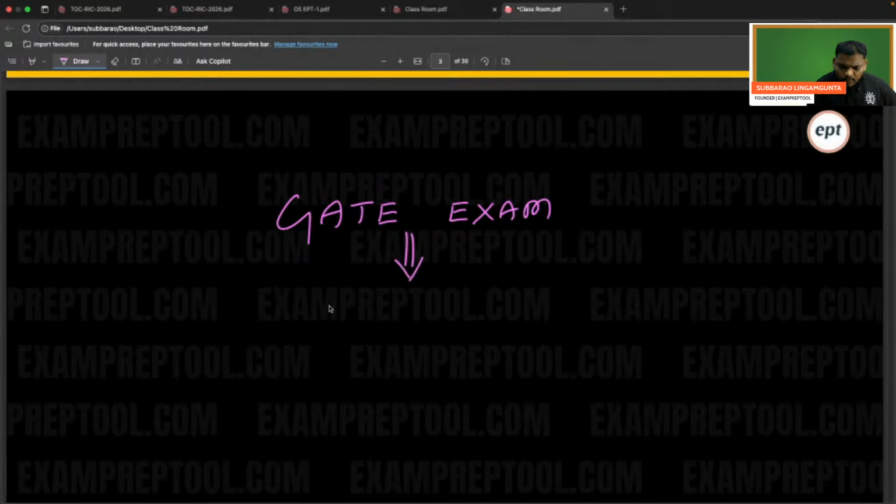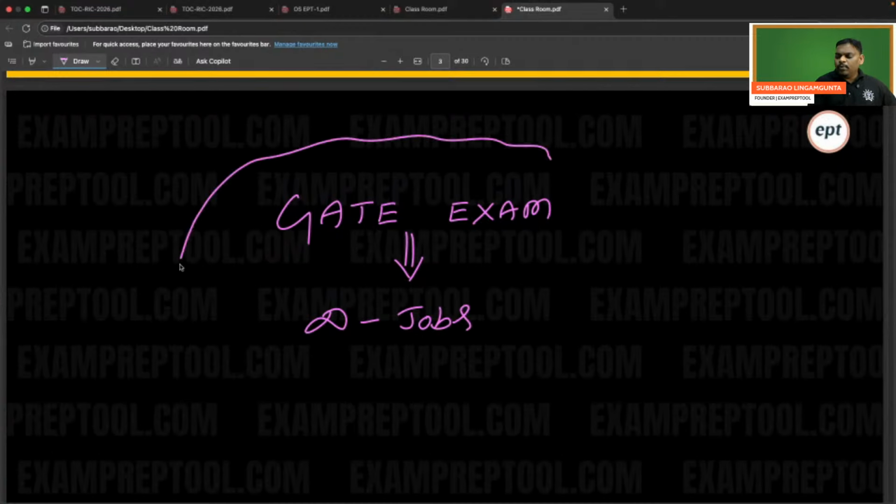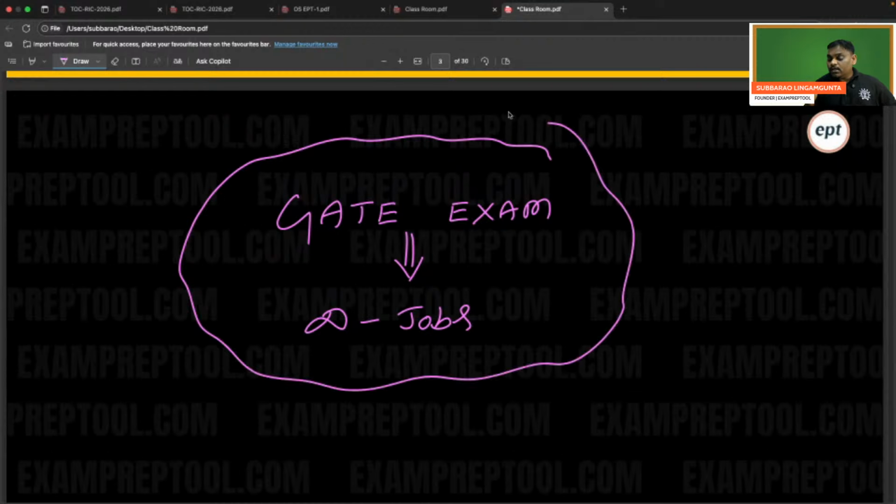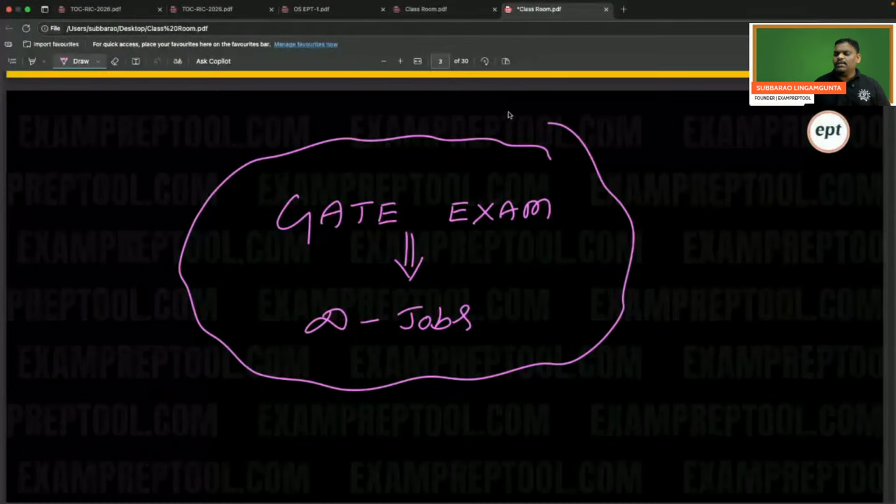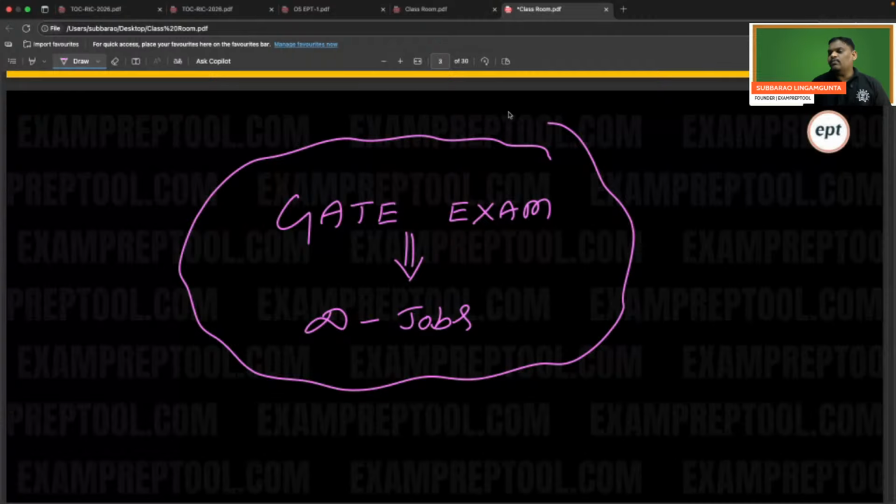Internally, GATE exam will provide infinite opportunities. Remember, infinite jobs it will provide. If you prepare for the GATE examination, infinite jobs you can get. Not one job, two jobs. If anyone has grown in his life like anything, GATE exam is the reason. Any engineering student who has grown a lot in life, GATE exam is one of the reasons for that.